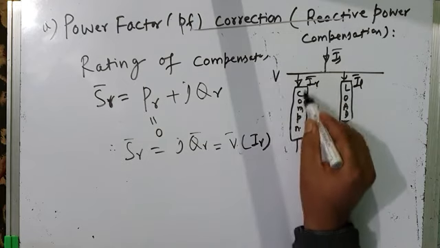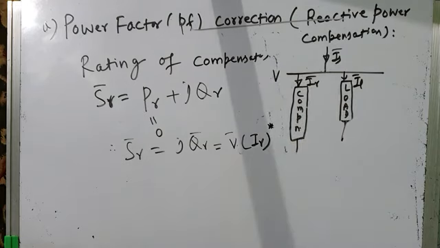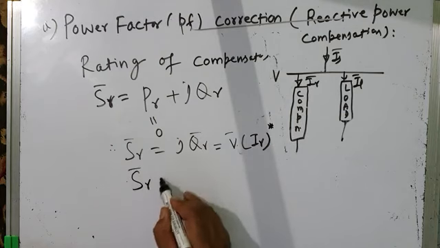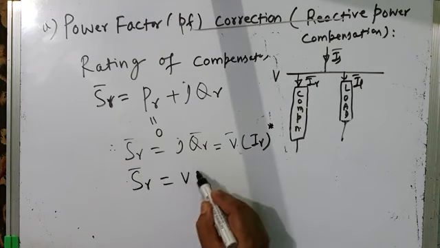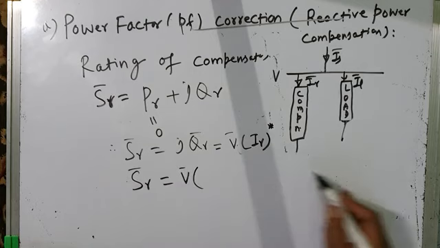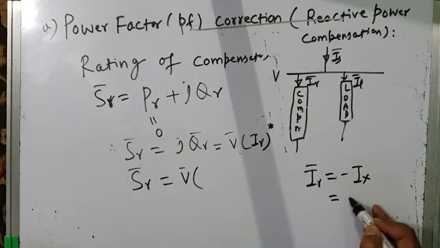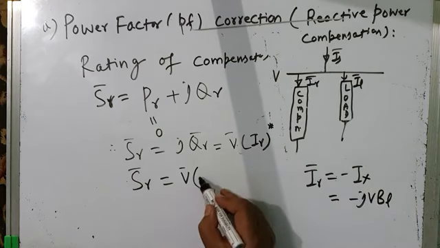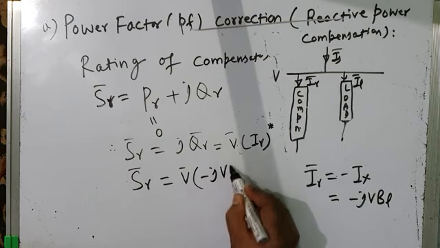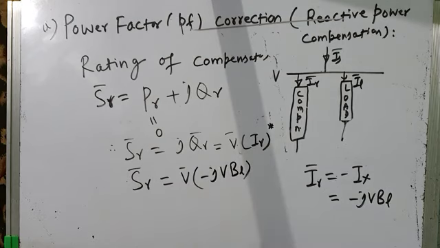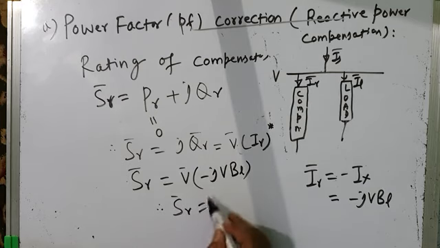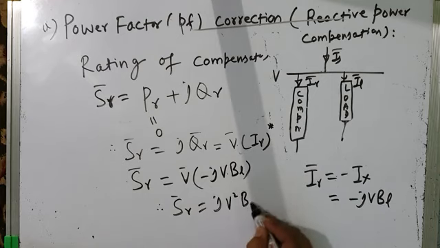V, and how much current does it draw? I gamma conjugate. So S gamma is equal to V times I gamma conjugate. A few moments back we derived that I gamma was equal to minus IX, which was minus jVBL. So I will substitute that here. It will be minus jVBL conjugate. So therefore the apparent power rating of the compensator will be equal to V into V, which is V squared, so it will be jV squared BL.